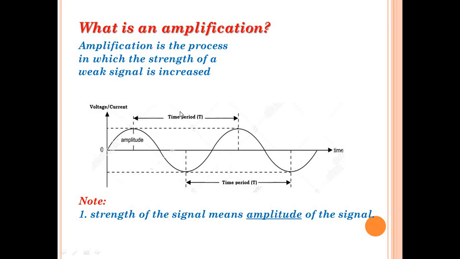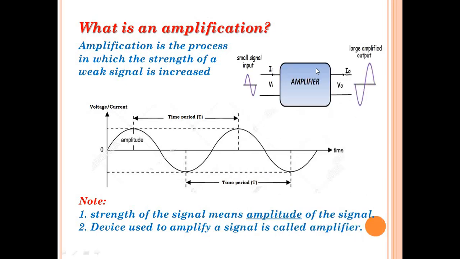Next, what do you call the device which increases the strength of the signal? We call the device as amplifier. So now, what is amplification? It is nothing but the process of increasing the amplitude of the signal, in other words, strength of the signal. The device which is used to amplify the signal, we call it as amplifier.